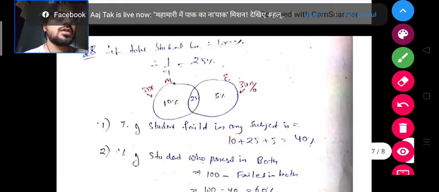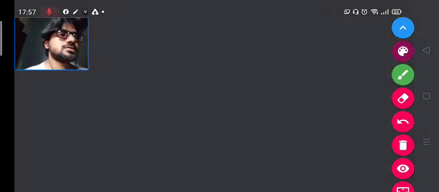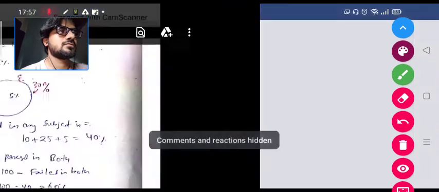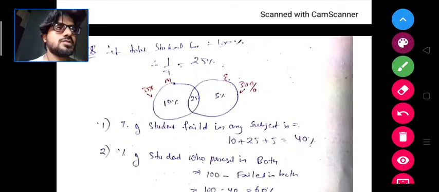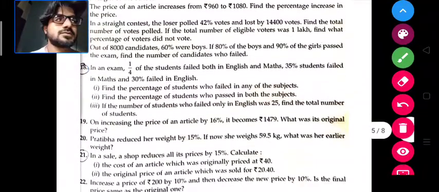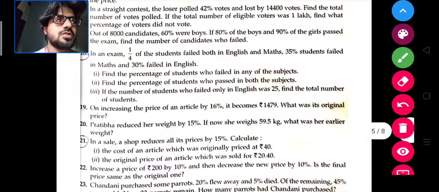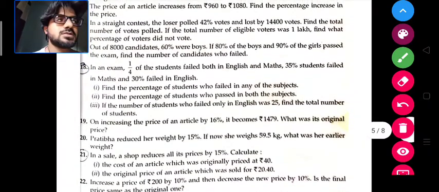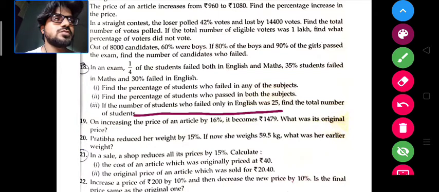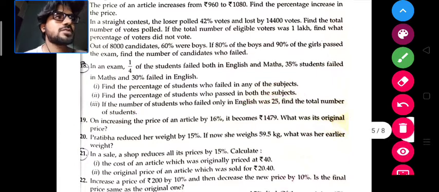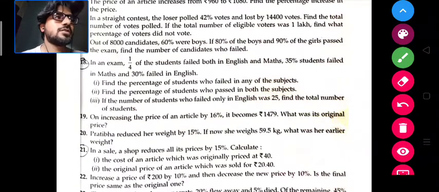Okay, and what is the total number of students? In English, the number of students who failed in English was 25. So it is given, the value of 5% is equal to 25.